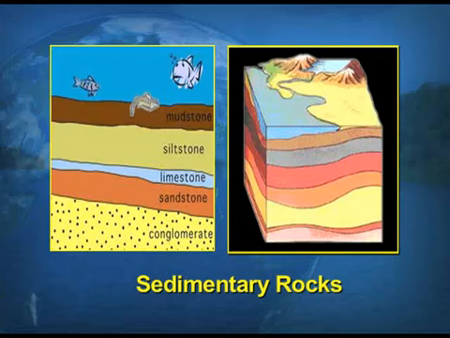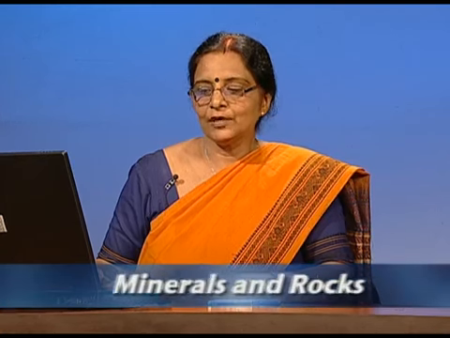Now just for your information, if you look at the screen, you can see two visuals of the sedimentary rocks. One visual shows the sedimentation done by the river. When the sedimentation is done by the river in the water, the sediments will settle according to the weight of the sediments. Down below we have the conglomerates, on the top we have the sandstone, further we have limestone, then we have the silt formation, and finally we have the mudstone. So this sedimentation is according to the weight of the deposits.